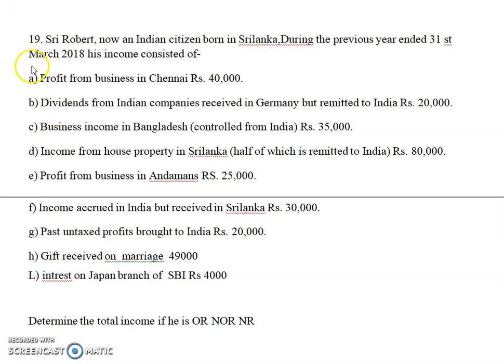So we'll see here the assessee's name is Robert. He is an Indian citizen but born in Sri Lanka. Now, based on his residential status in these three cases, we have to find out what his total income will be. I'll explain this problem. Listen carefully, write down the problem, understand it, and write the solution in your book.